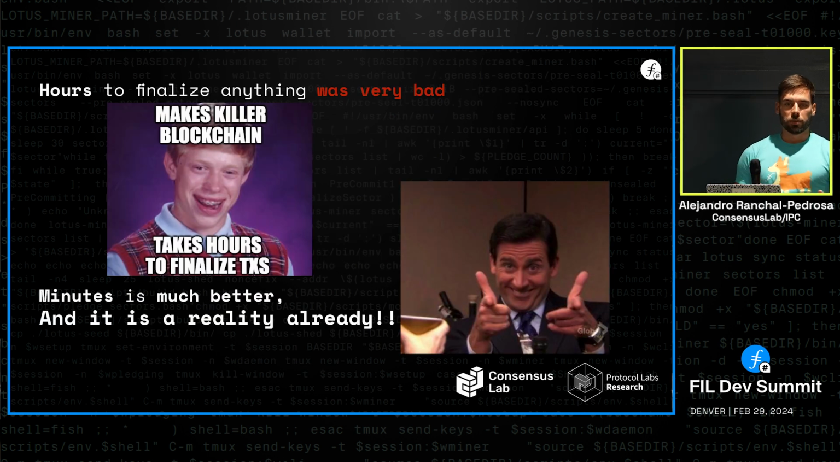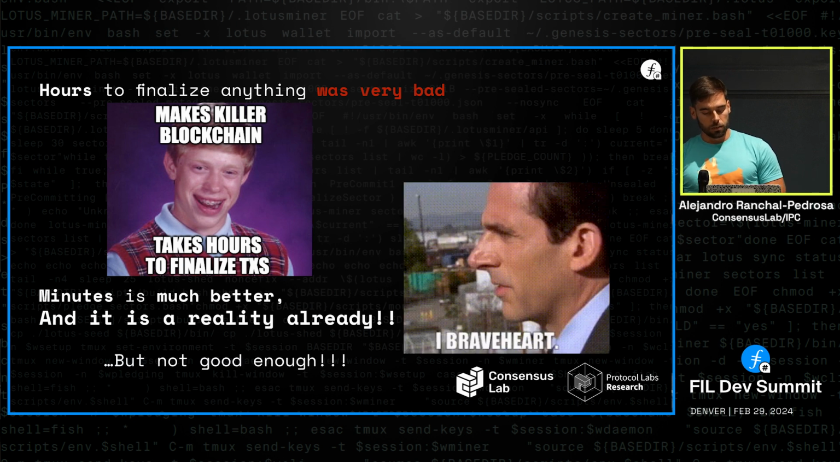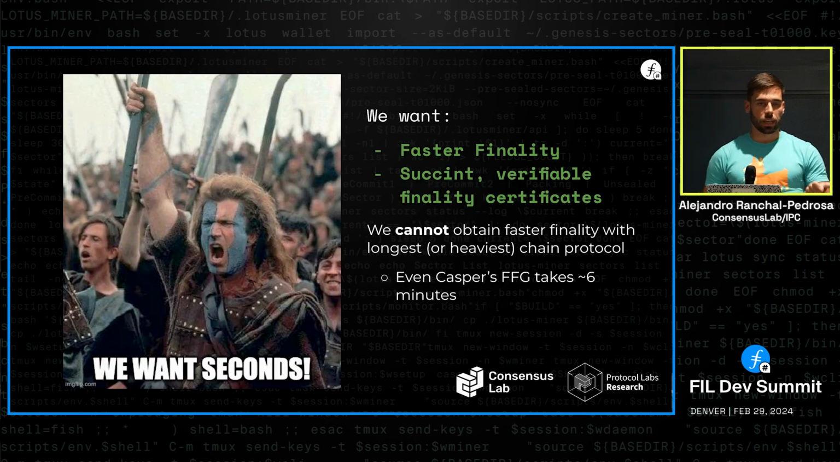Hours was really bad, especially since we had the Filecoin Virtual Machine. Minutes is great, it's so much better, and it can be done already by any application, so that's great to have, 15 minutes for finalization, but we want better. In particular, we want seconds, and we want to be able to prove this to people that are not running full nodes.